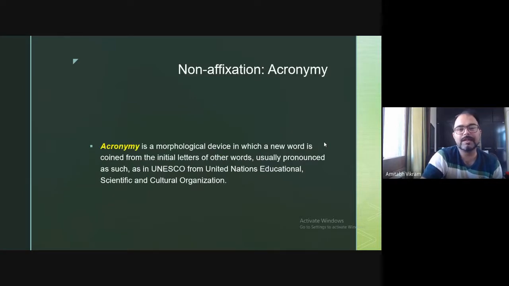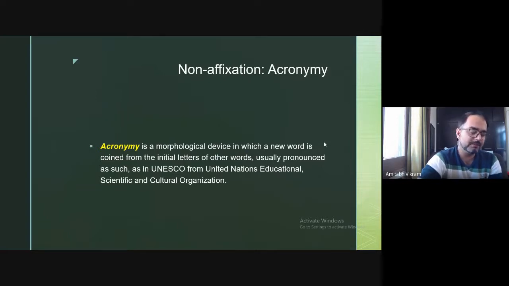First is acronymy. This first device is known as acronymy. Now what is this acronymy? Acronymy is a morphological device in which a new word is coined from the initial letters of other words, usually pronounced as a word, such as UNESCO, from United Nations Educational, Scientific and Cultural Organization.